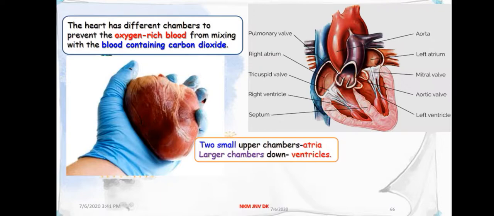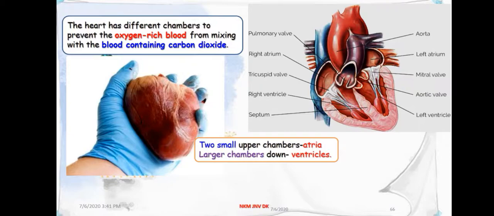The carbon dioxide rich blood has to reach the lungs for the carbon dioxide to be removed, and the oxygenated blood from the lungs has to be brought back to the heart. This oxygen rich blood is then pumped to the rest of the body.